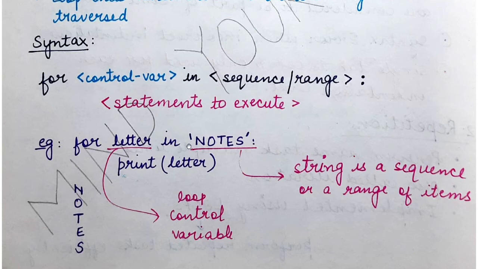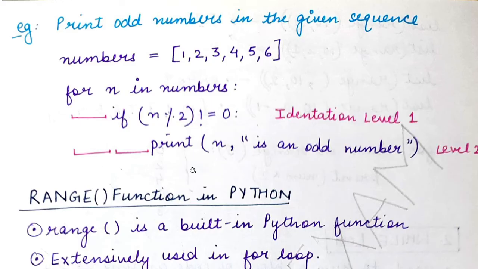So the output that you will get from this example would be the letters N, O, T, E, S printed in separate lines, because by default the print statement has the value of the end parameter as newline. Okay, so this is about the for loop.